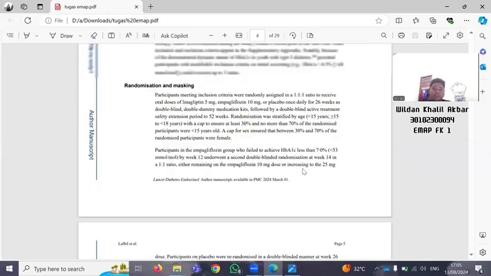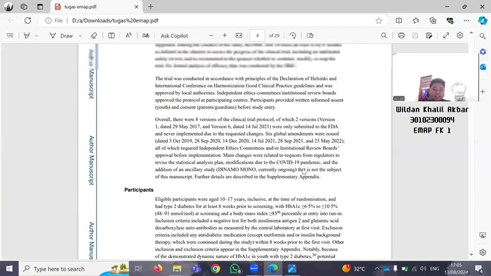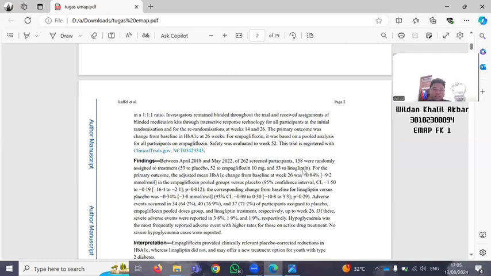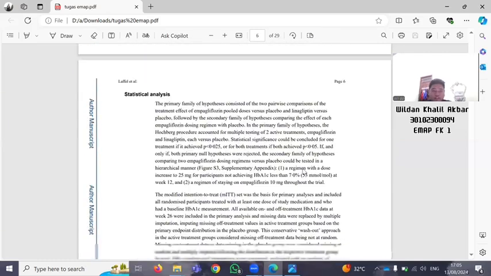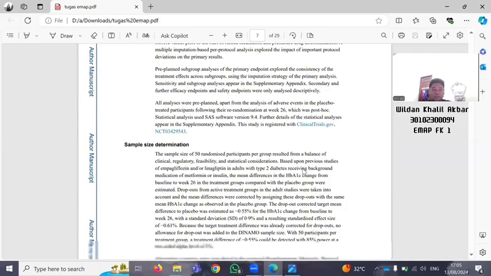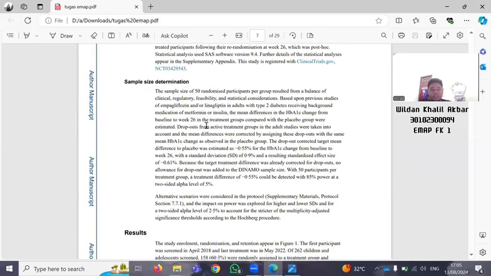Next to 7A, sample size. Now, this is 7A. We can see how the sample size was determined in this journal. As we can see, this is how the sample size was determined.